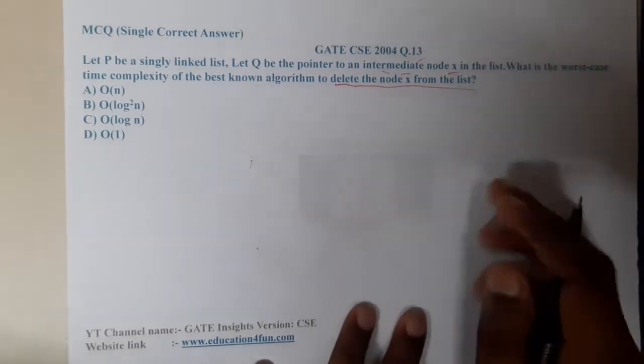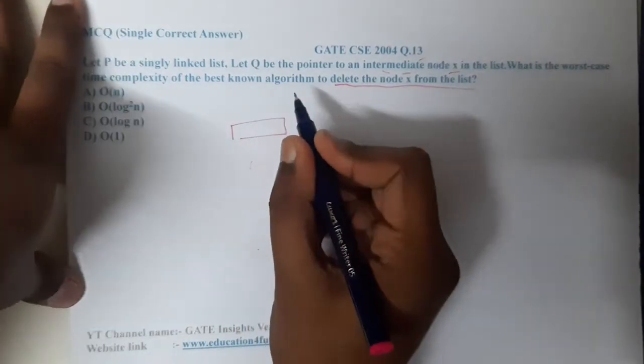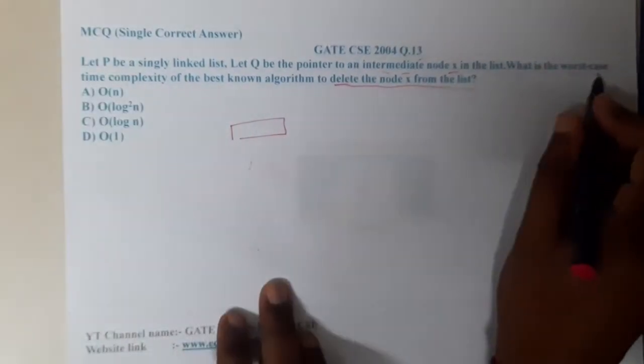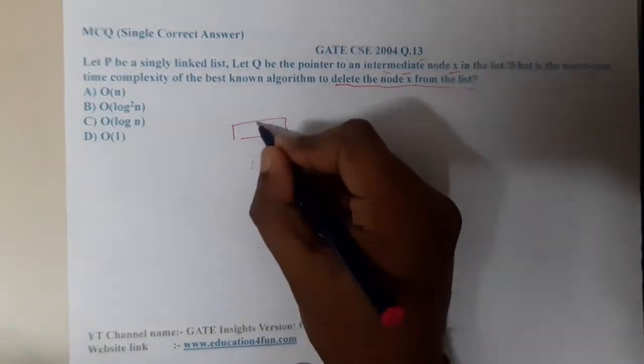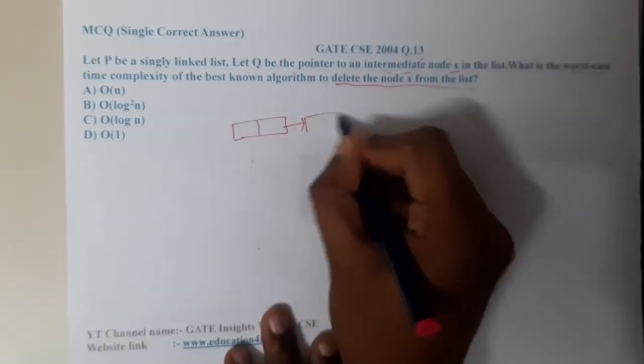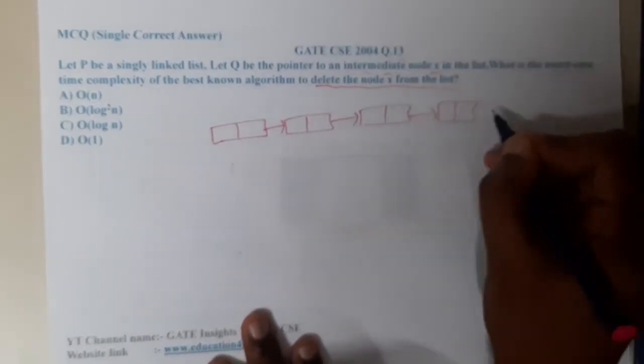Now it looks really interesting, right? So let us start. We are again searching for the worst case. So let us assume that we want to delete the last node, guys. Whenever you are thinking of the worst case, always take the last node to delete. So let us draw a list. Again, I am drawing for 5 only.